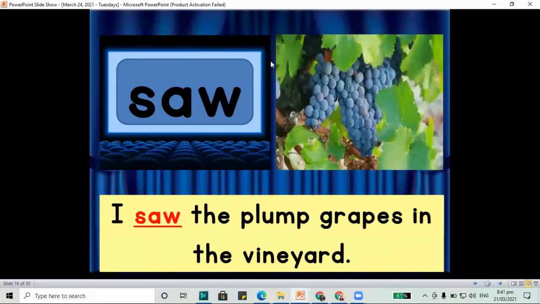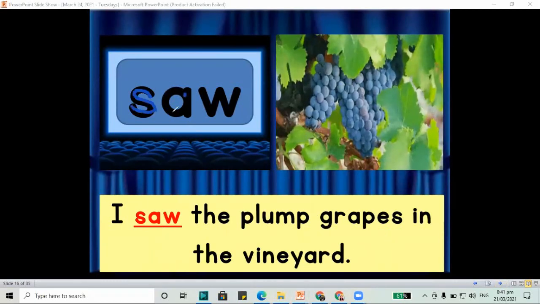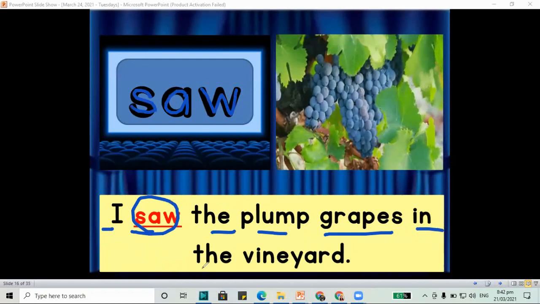And this one, we still have the word saw. S-A-W makes the word saw. I saw the plump grapes in the vineyard. And the place where you grow your grapes is a vineyard.